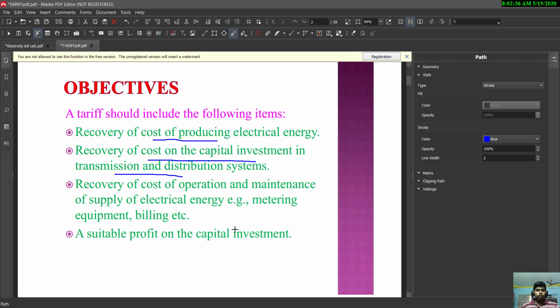That is for investing in transmitting and distributing the electrical power, and for recovery of cost of operation and maintenance of supply of electrical energy, for example metering equipment or instruments, billing instruments, etc. That is what is needed for maintaining the supply of electrical energy, and a suitable profit and the capital investment.